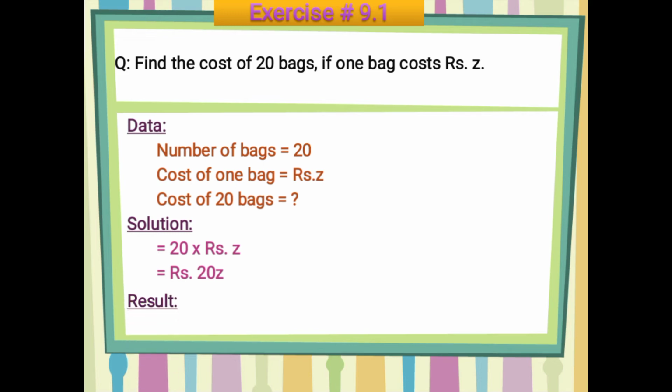Now then the result. So what will be the result here? Cost of 20 bags is equal to rupees 20Z. I am repeating again: cost of 20 bags is equal to rupees 20Z.